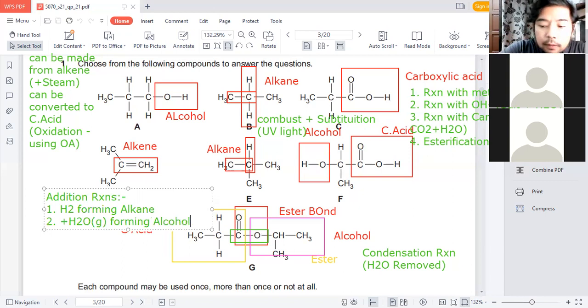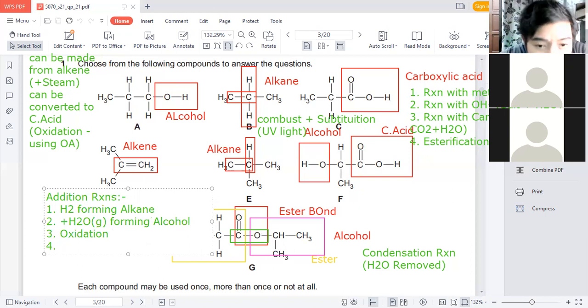Then third, oxidation. Fourth would be esterification. Oxidation with alcohol. Addition, polymerization.